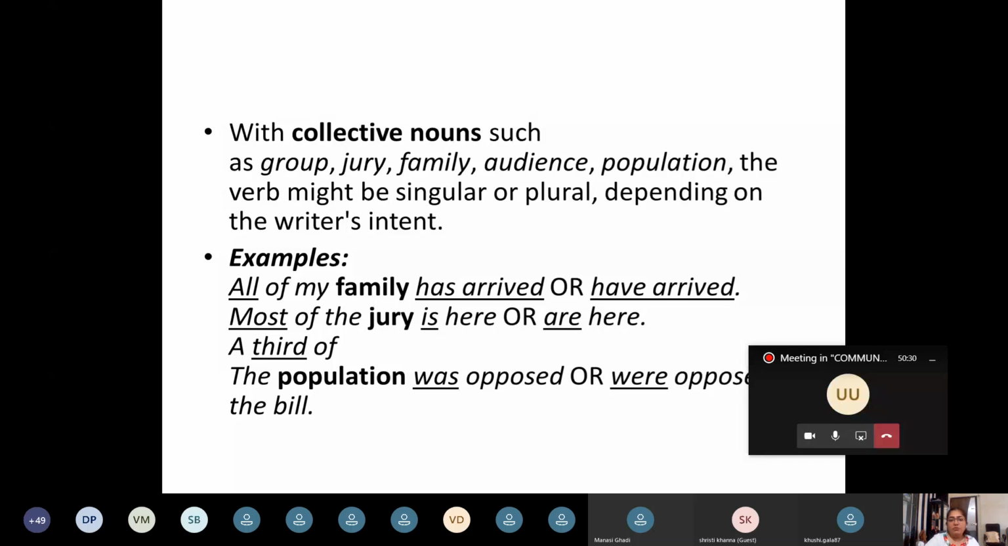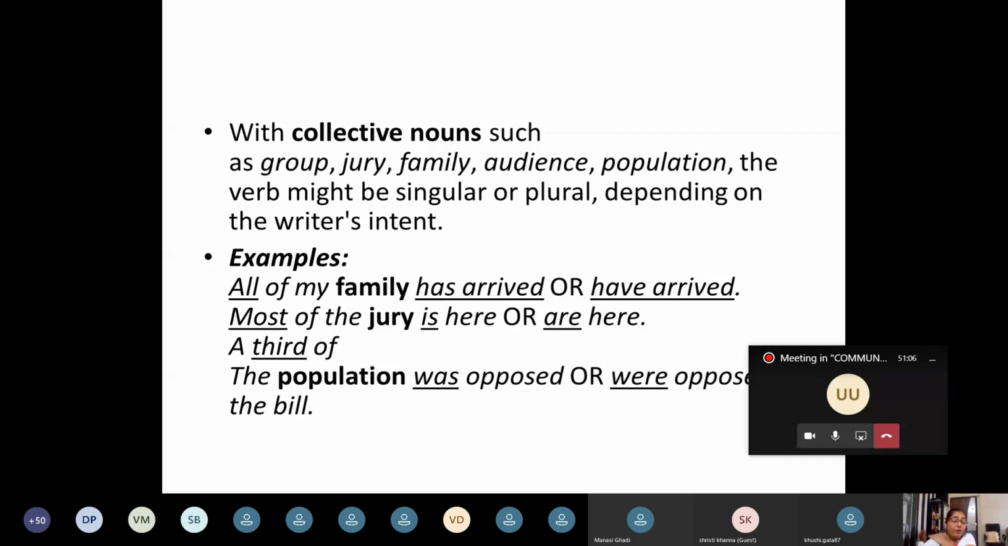With collective nouns such as group, jury, family, audience, population, the verb might be singular or plural depending on the writer's intent. Let us explore what this means. All of my family has arrived, or all of my family have arrived. Most of the jury is here, or most of the jury are here. A third of the population was opposed, or a third of the population were opposed to the bill.